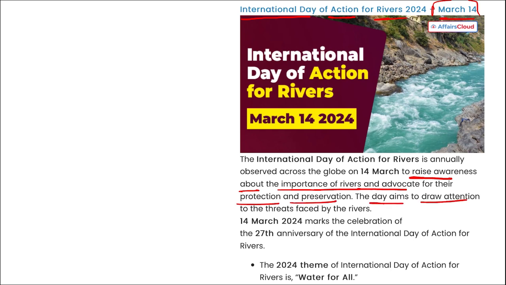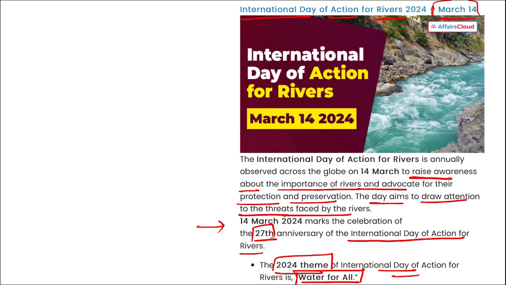The day aims to draw attention to the threats faced by the rivers, and this 14th of March marks the 27th anniversary of the International Day of Action for Rivers. The 2024 theme of International Day of Action for Rivers is Water for All. This is the theme that you need to remember. The first ever International Day of Action for Rivers and Water was observed in 1998.